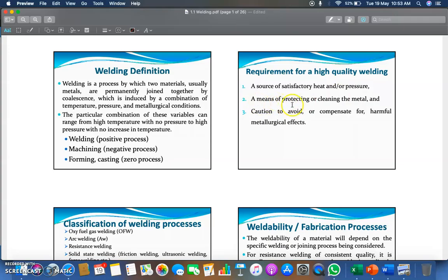A means for protecting and cleaning the metal: there should be a provision for protecting and cleaning of the metals. Caution to avoid and compensate for harmful metallurgical effects: precautionary measures should be taken care of.